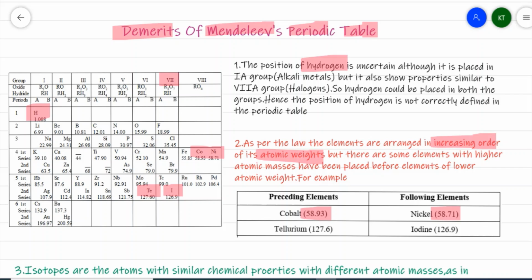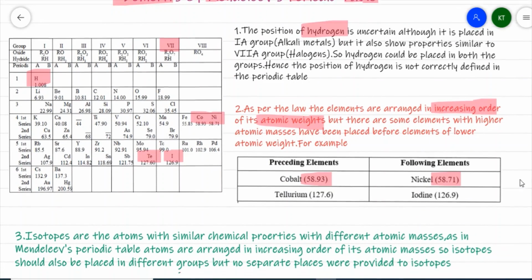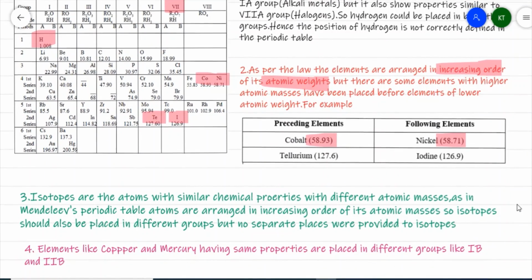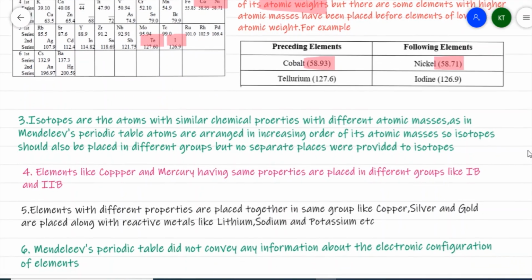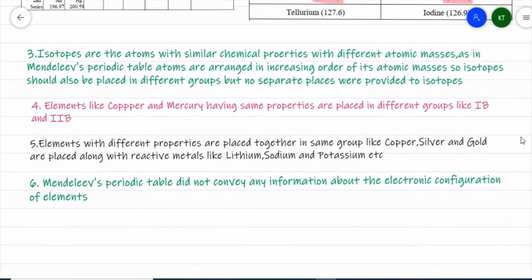So at some places an atom with a higher atomic weight gets priority over a lower atomic weight element, in order to fit that element into a particular group.